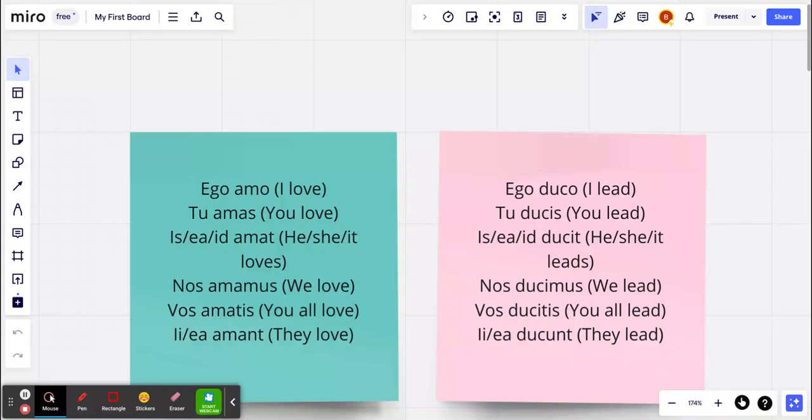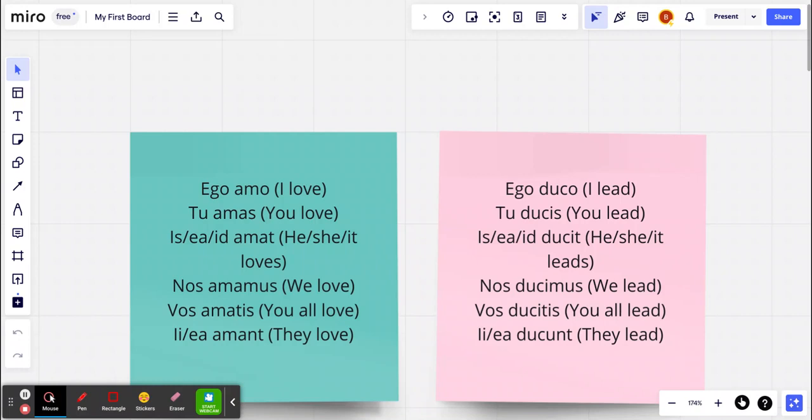Let's just have a brief review of the indicative present tense. This is Latin. This is basic Latin. Just a quick overview for people who need a review of any sort. So let's take a look at the verb from the first conjugation, specifically amare, and let's also talk about ducere, which is to lead. Amare is to love.